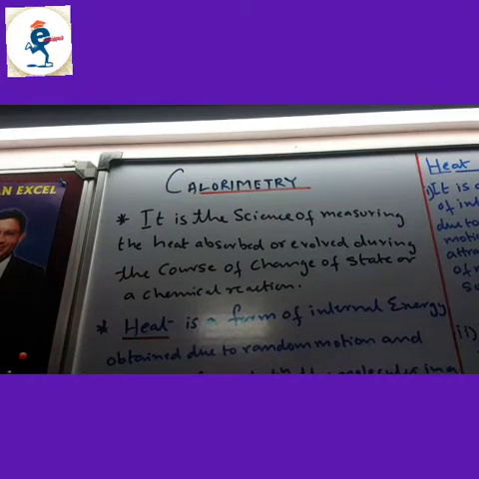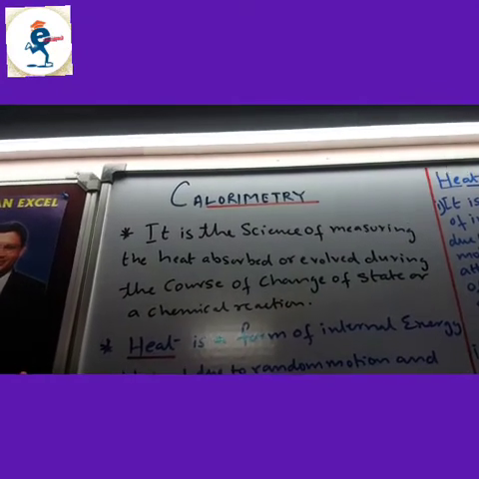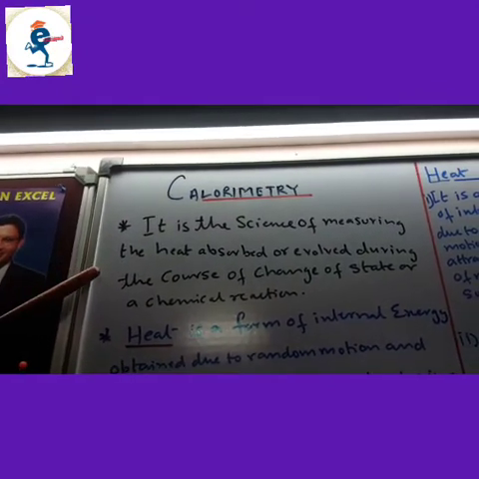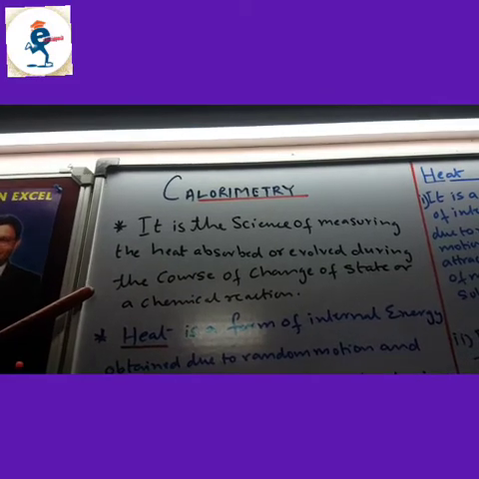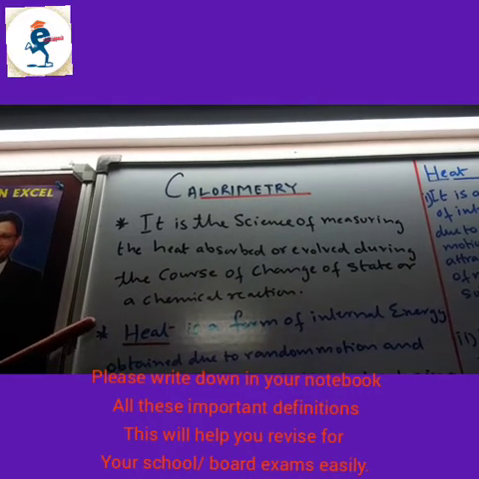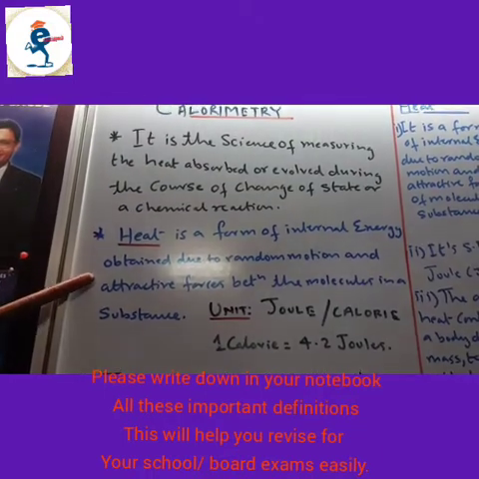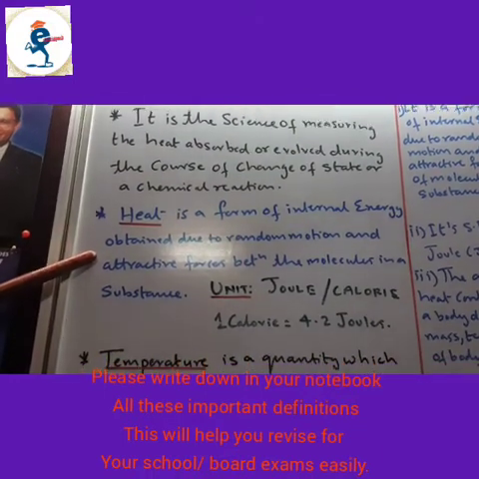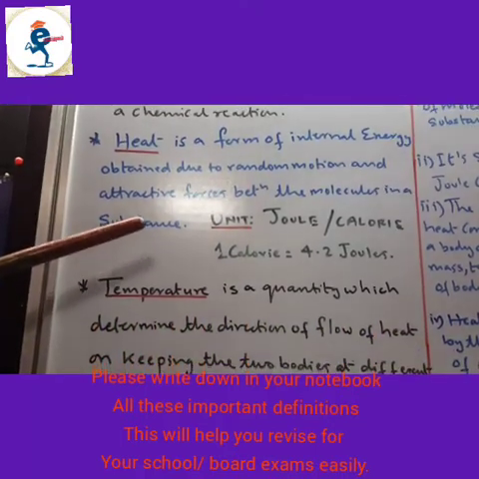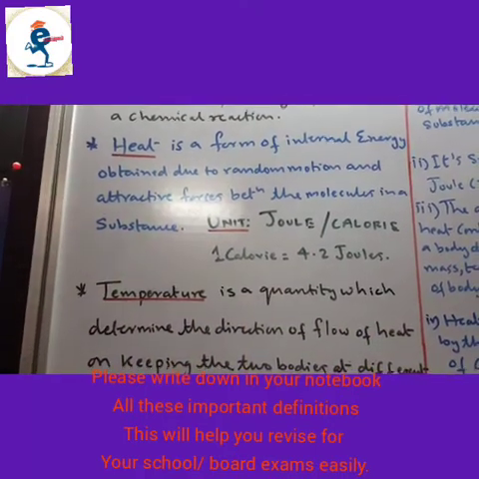Now the important definitions of calorimetry. It is the science of measuring the heat absorbed or evolved during the course of change of state or a chemical reaction. Heat is a form of internal energy obtained due to random motion and attractive forces between the molecules in a substance. The unit is joules or calorie. 1 calorie is 4.2 joules.